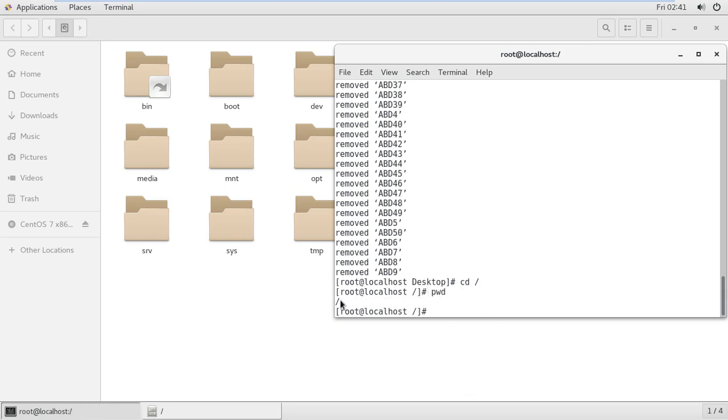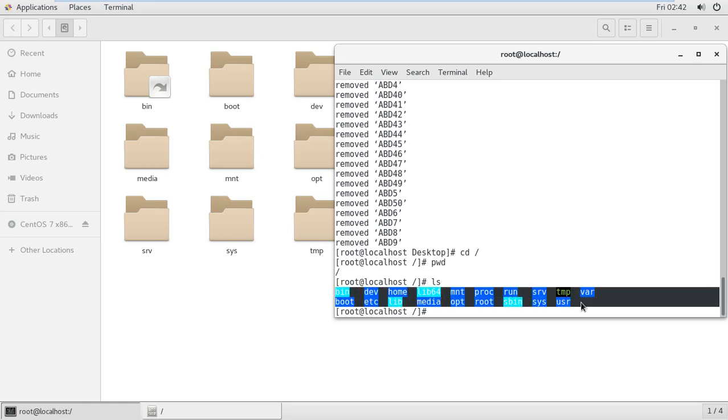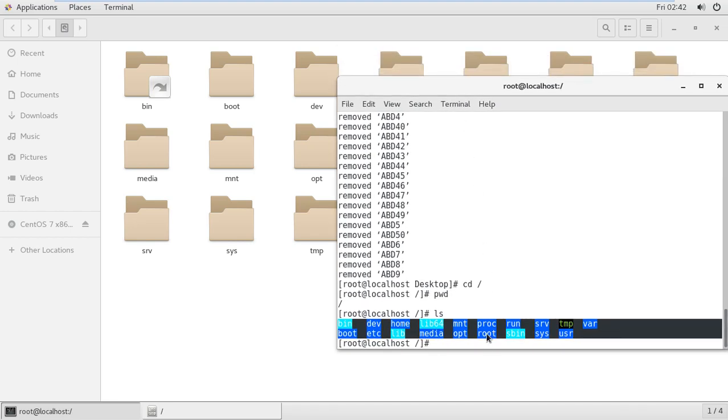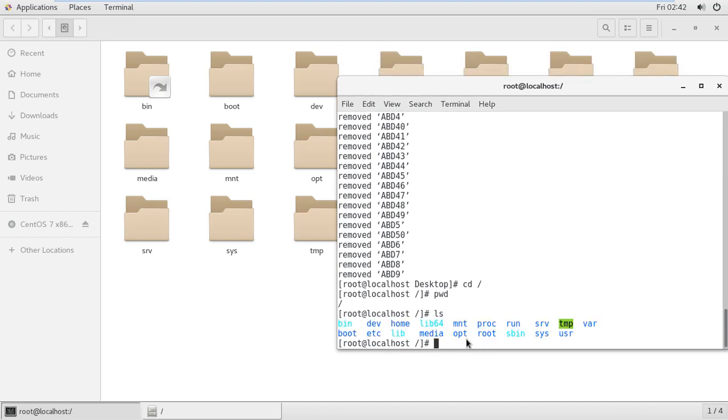Now I'm just navigating to the slash directory and I want to check the ls command, so it will be the same output, which I opened graphically. Right now I'm just typing the ls command, and it's showing here the directories: etc, home, lib64, mnt, proc, run. This is a very important directory, so we will discuss every content in a next-to-next video.